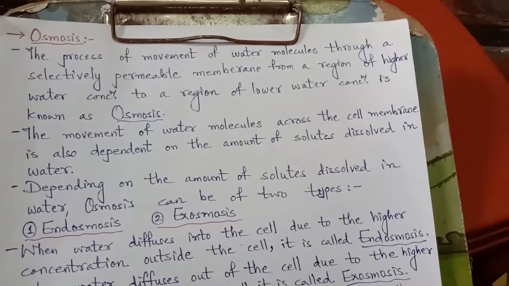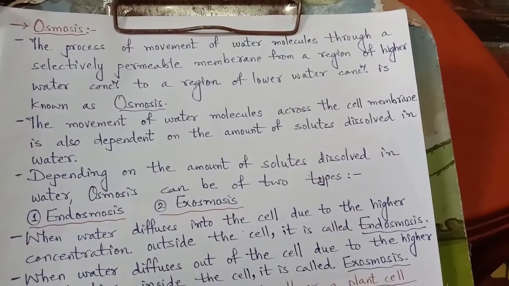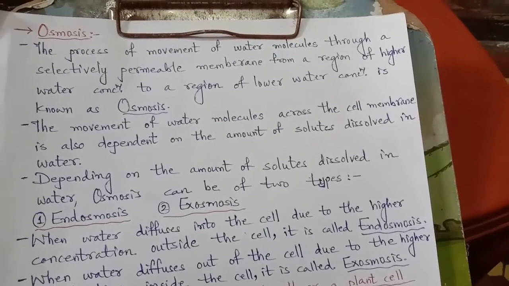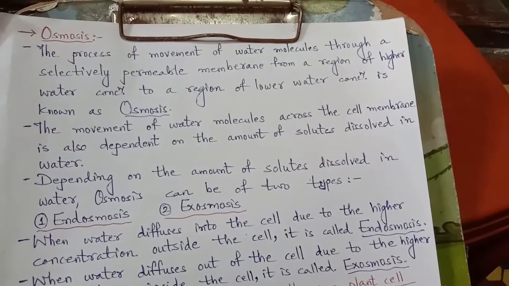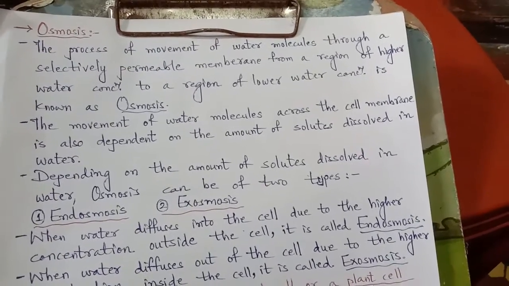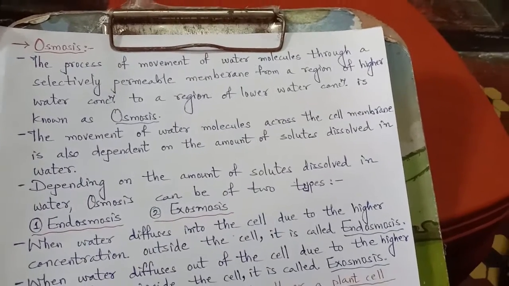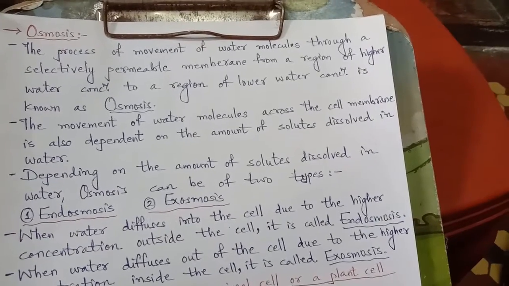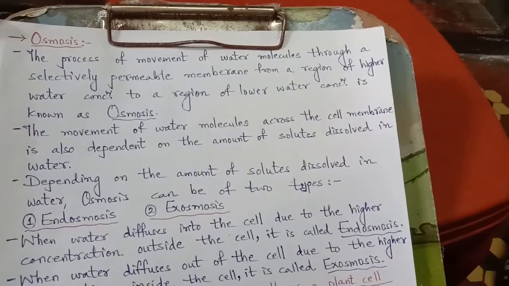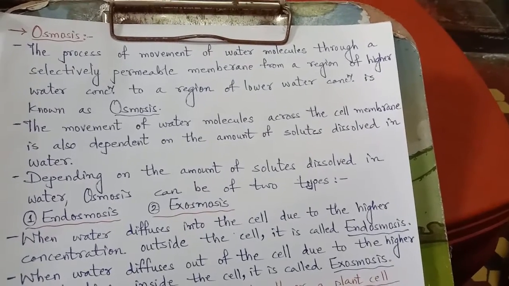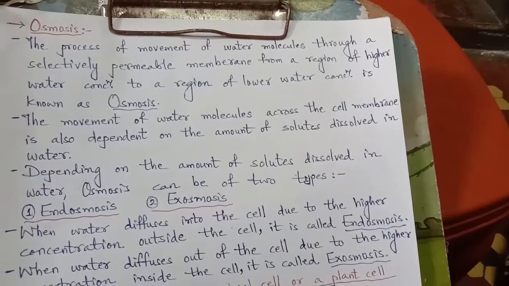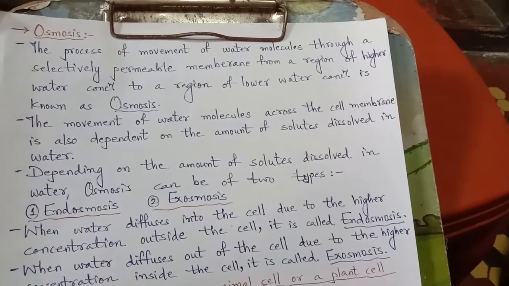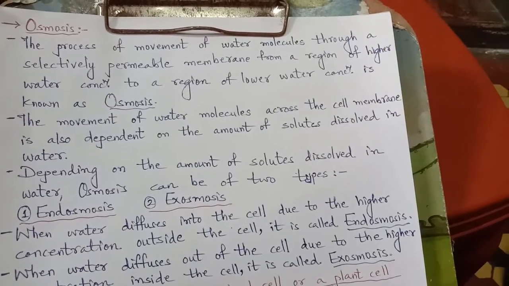Now, cells even undergo a transport system of exchanging water concentration. That is, a high concentration of water will try to flow towards a low concentration of water with the help of a semi-permeable membrane, or you can say a selectively permeable membrane. And this cell contains a selectively permeable membrane, that is the plasma or cell membrane. So the exchange of water can also take place with the help of the plasma membrane, and that process is